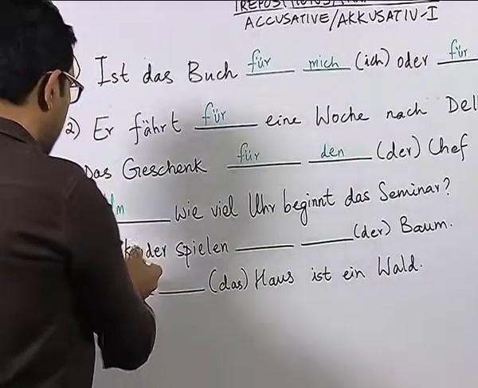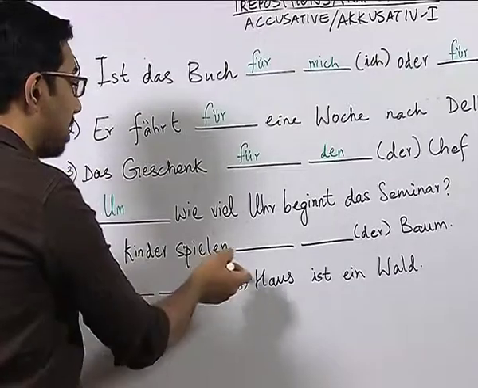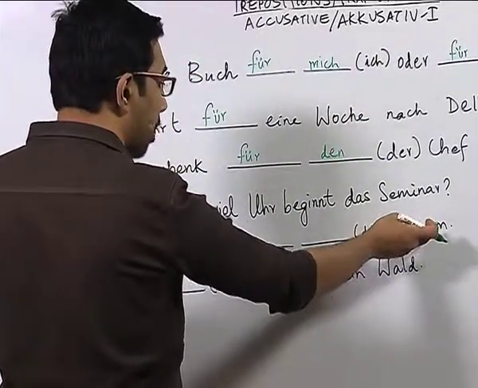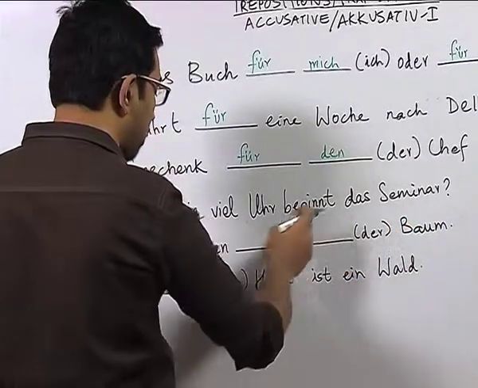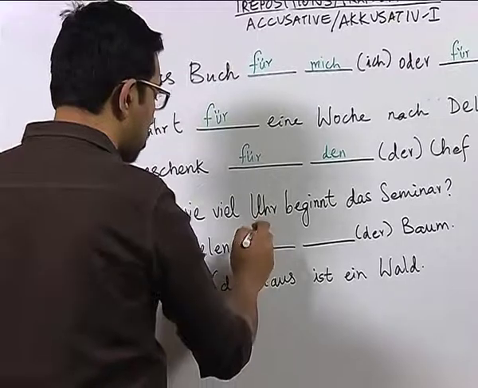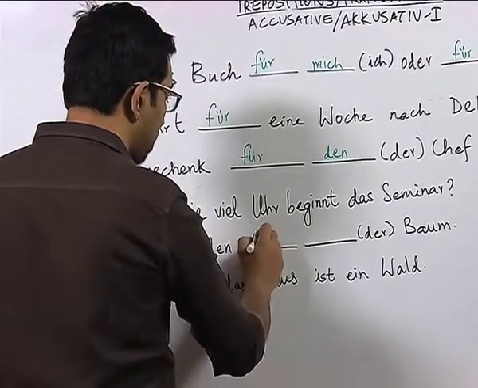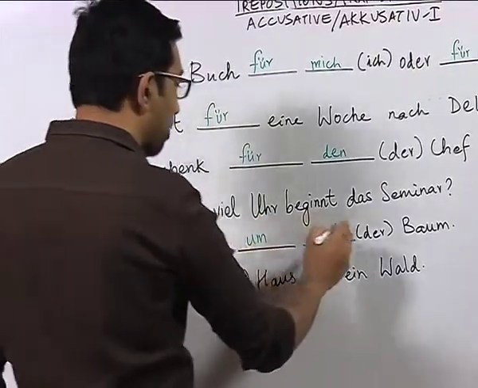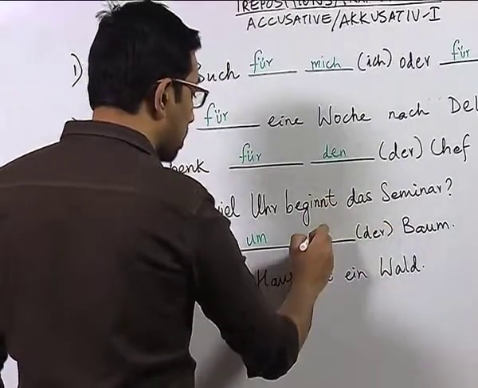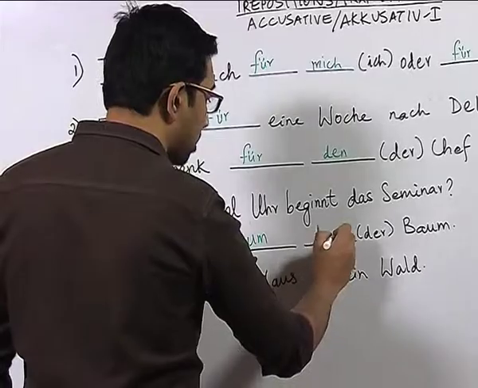Now, look at this sentence. Die Kinder spielen, we have here in bracket the article of the noun Baum. Baum means tree, der Baum, and we know that we use the preposition for a place. So, we have the preposition here along with the article now converted from nominative there to accusative, den.